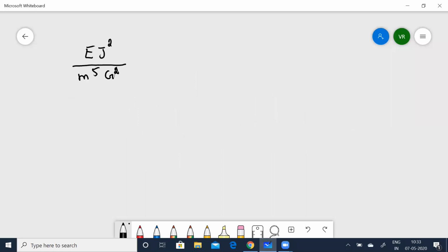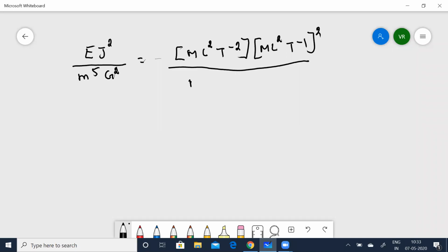Now write the dimensions for everything. You can see that it is going to be equal to m l squared t to the power of minus 2, times m l squared t to the power of minus 1, the whole square, divided by m to the power of 5 times m to the power of minus 1 L cubed t to the power of minus 2, the whole square.